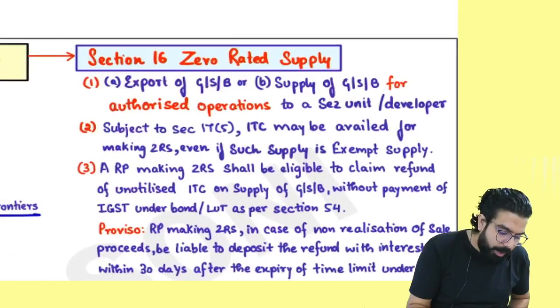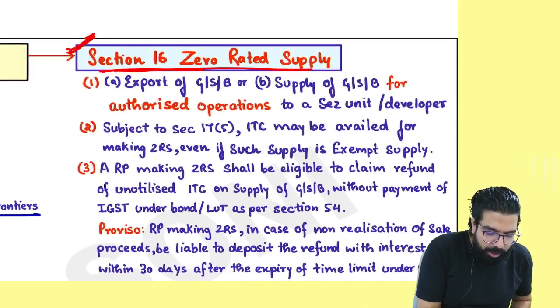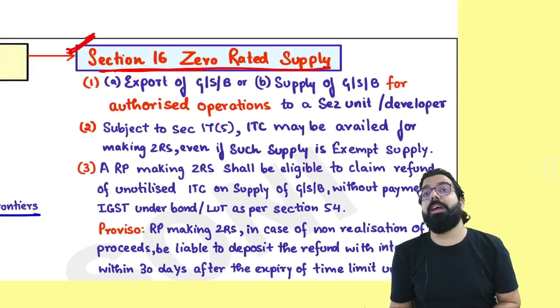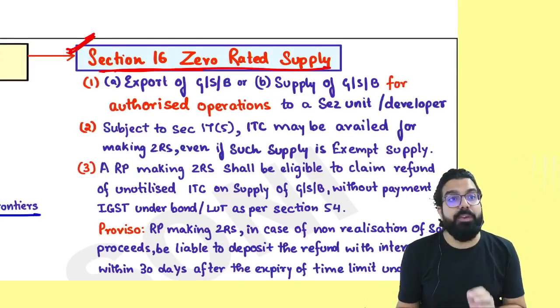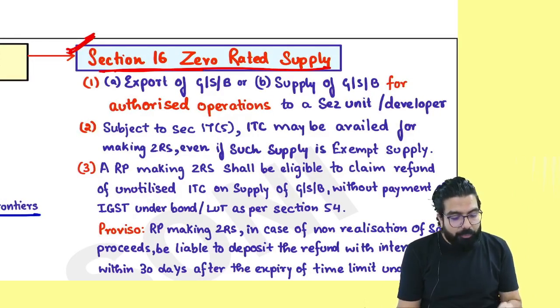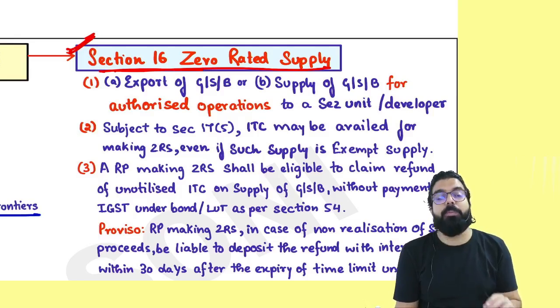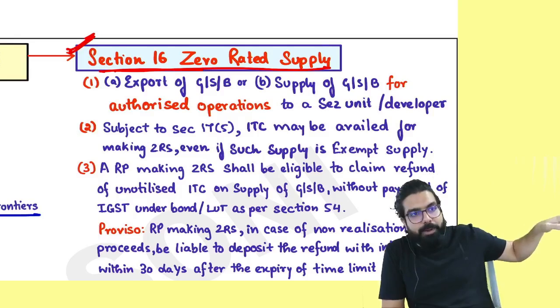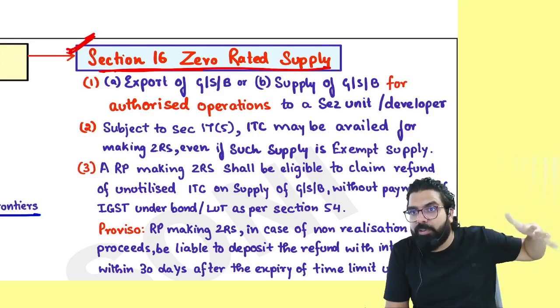Next. Now, zero rated supply. What do you mean by zero rated supply, everyone? Listen to me very carefully. What is zero rated supply? Government says, Ramesh, if you are falling in zero rated supply, what happens? Actually, zero rated supply means your selling also has no GST, outward supply also has no GST.